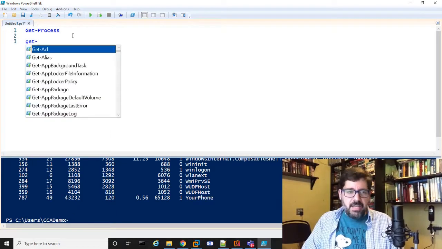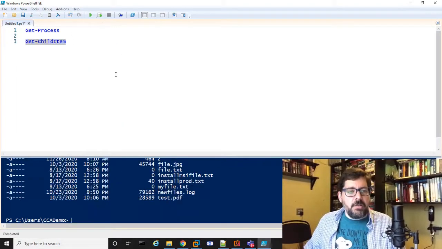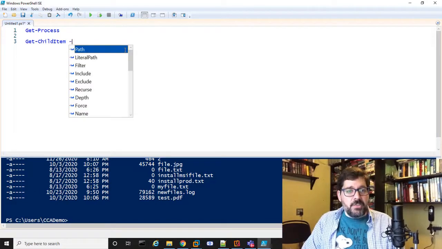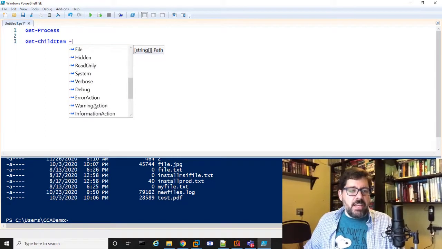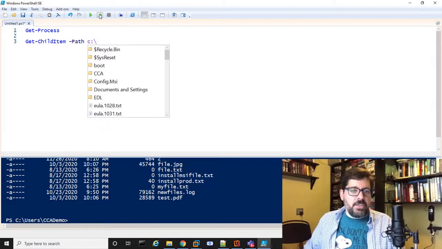Here's another command. Get-ChildItem is a common one. This is how you would show the contents of a directory. And if you want, you can pass arguments to the cmdlet. If I type a dash, it's going to give me a bunch of different things I could use for the argument. So for example, I'm going to say get the contents of C:\.